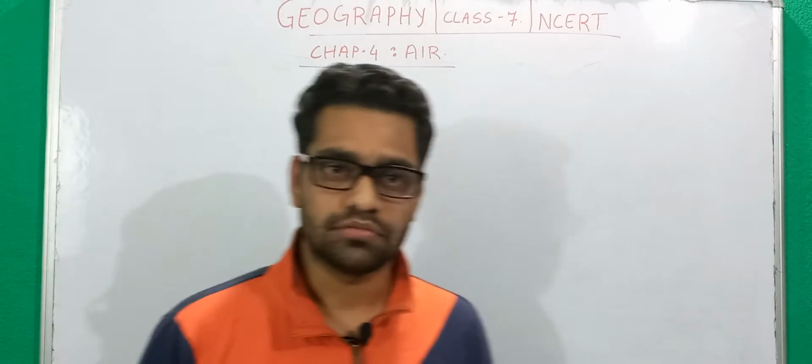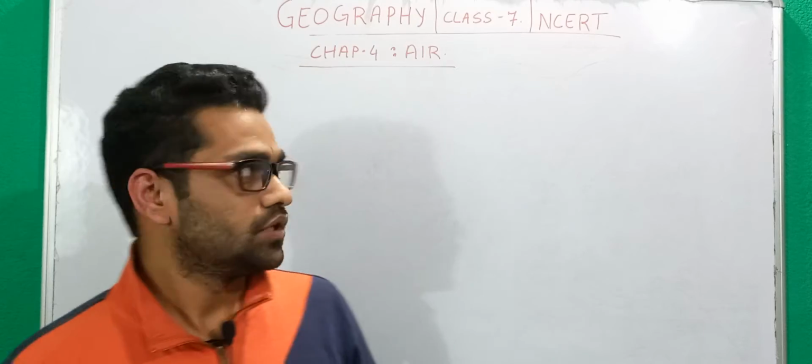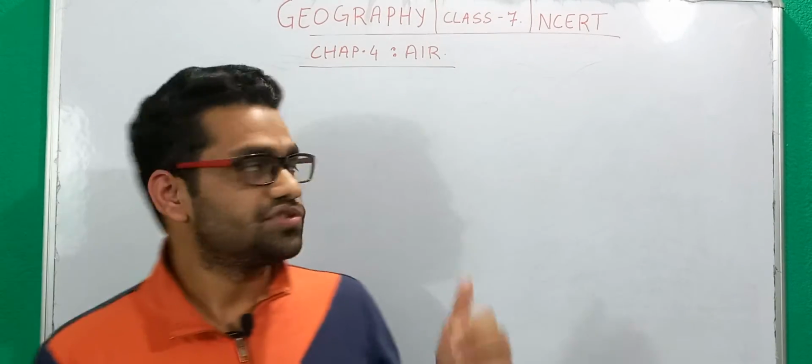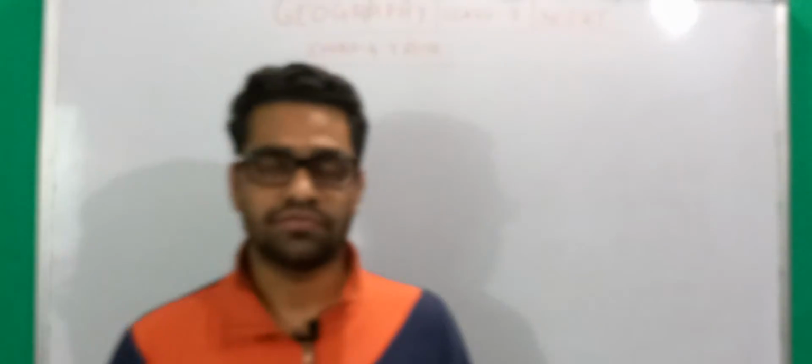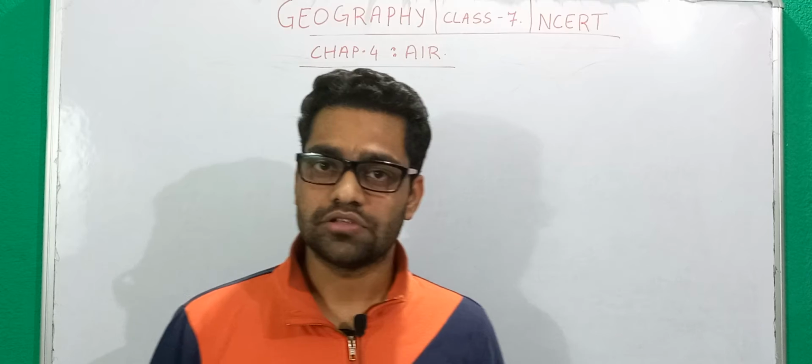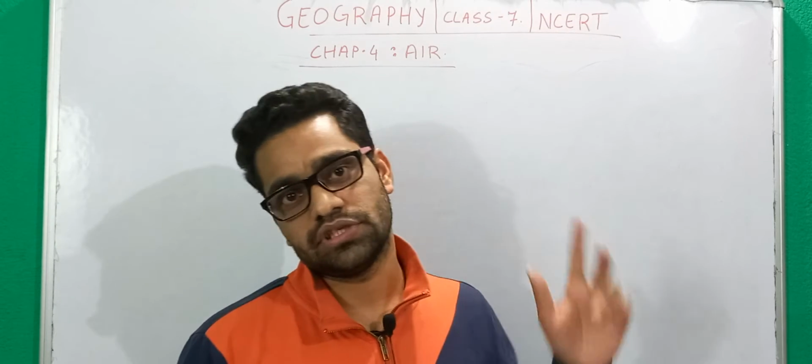This is chapter number 4 of NCERT Geography, which we were dealing with. We have already completed 3 chapters. Now this is the 4th chapter, the chapter Air. Like the previous chapter, we will also deal with this chapter in 2 parts.